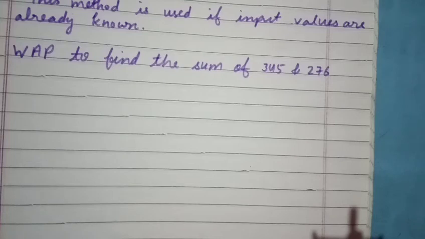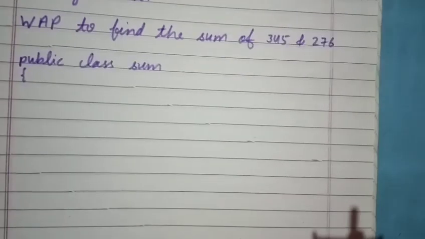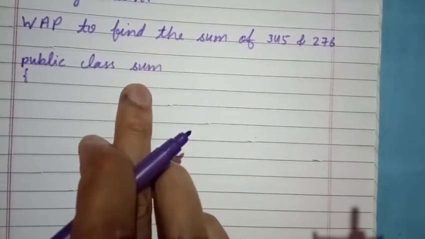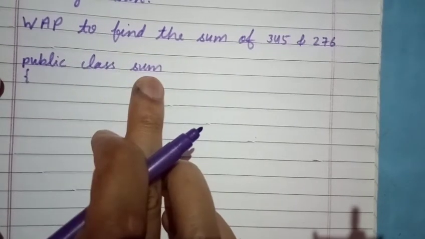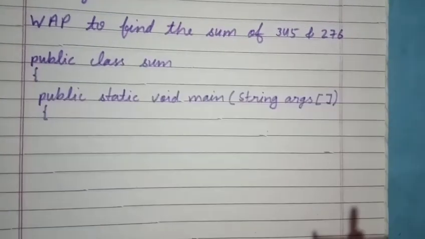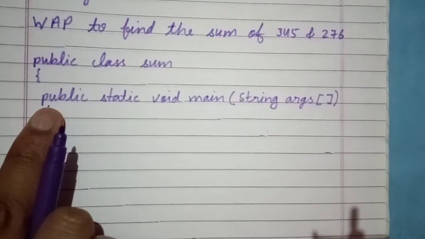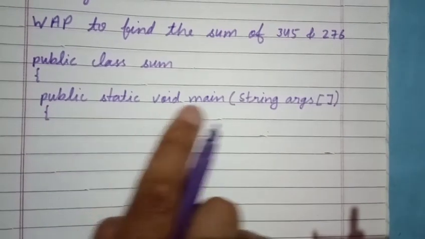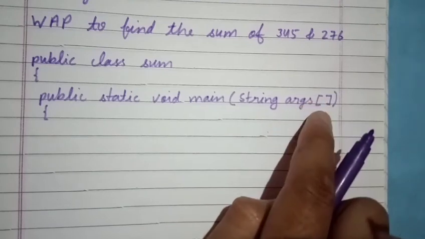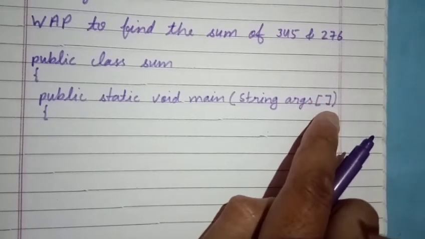First of all, write down public class and then take a class name of your choice. I have taken sum here. Then in the next line open braces. In the next line you have to write public static void main, then open bracket, String args square brackets, and then close the bracket.